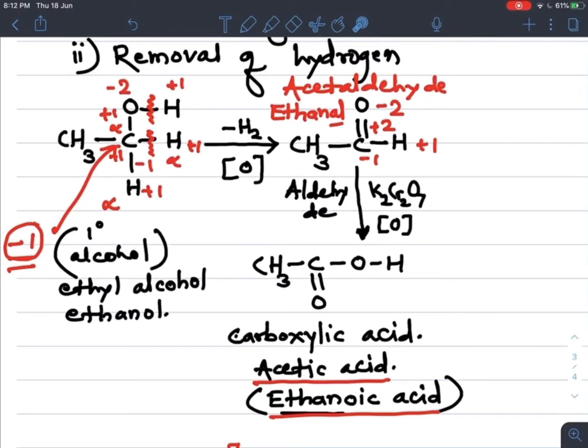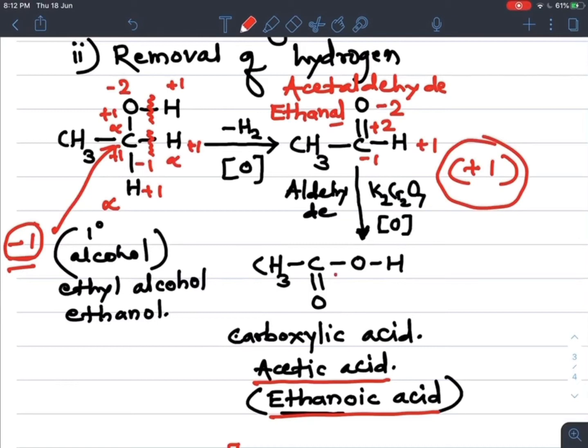So -2 +2 and -1. What is remaining? -1 and -2, so +2 is there, -2 for this oxygen. So +2 and -1 means +1 is remaining. So the oxidation number of this carbon is +1.